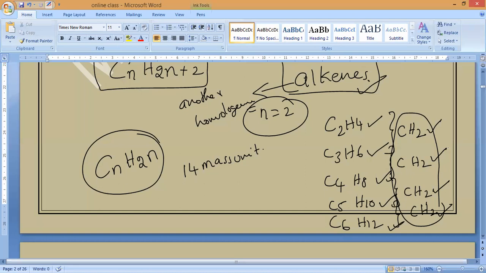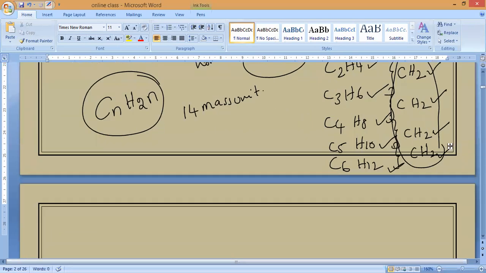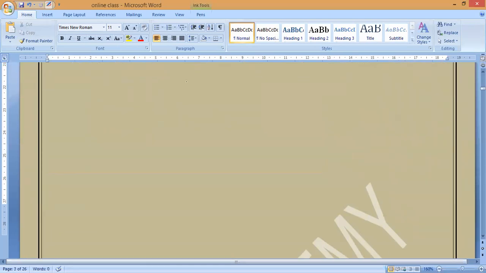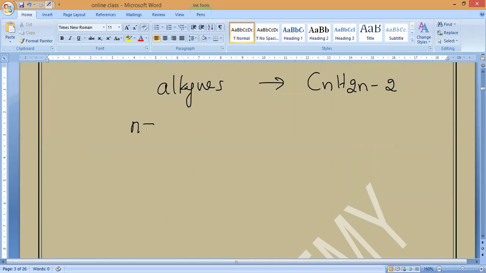1 carbon and 2 hydrogens. That is what we can say CH2. Now, alkynes, everybody, alkynes also will start from where? We know the general formula of alkynes: CnH2n minus 2. So the general formula starts from n equals 2 only. So it will start from where, guys? C2H2.